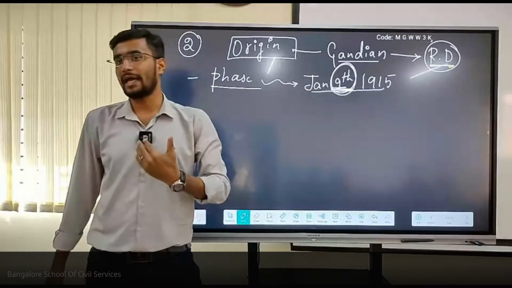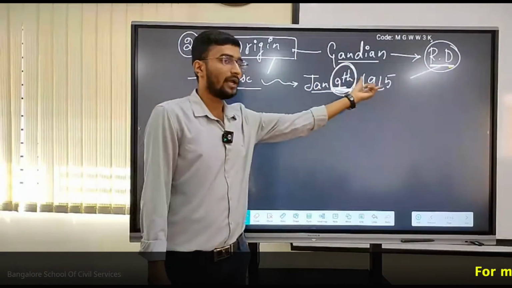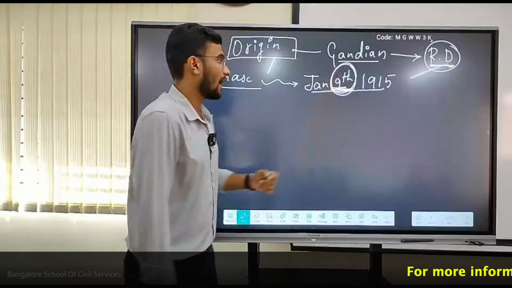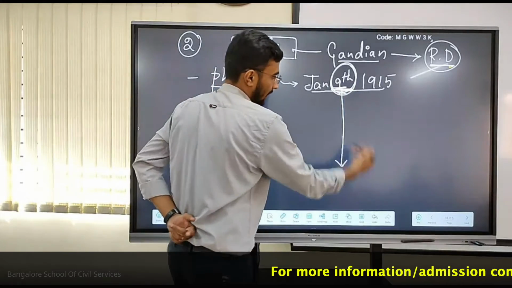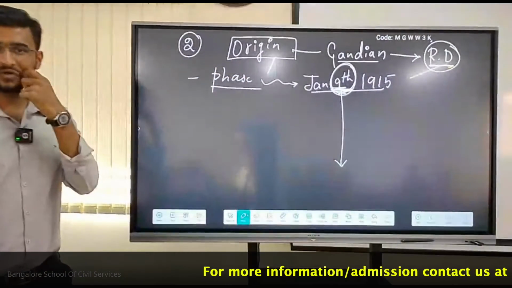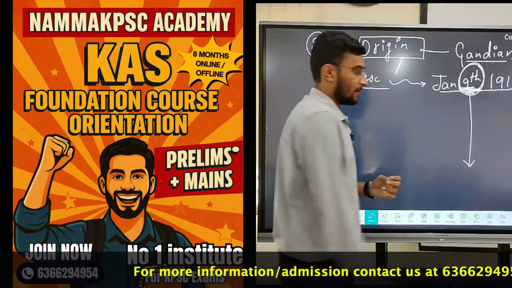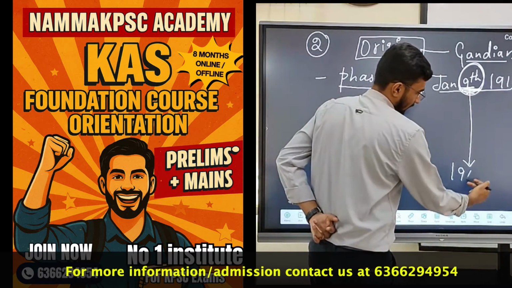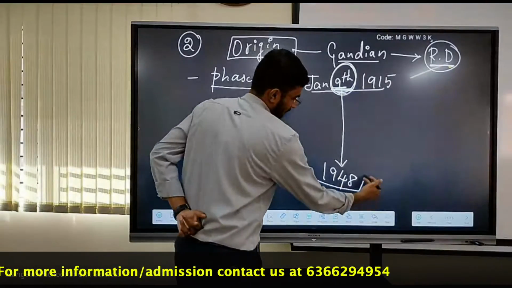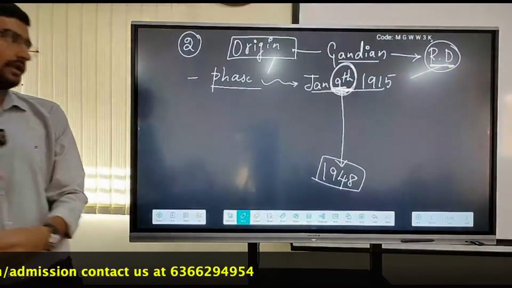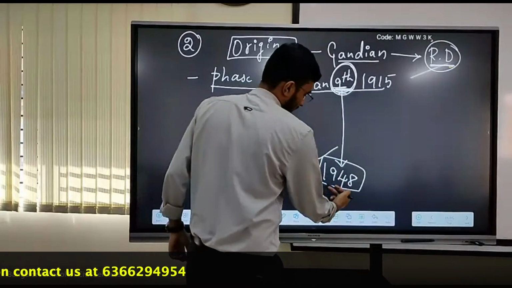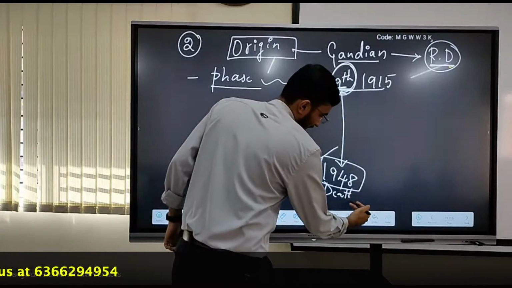It is Jan 9th, 1915, Gandhi returned back to India. And till when did Gandhi live? It is the assassination of Gandhi. When? Exactly, as simple as that. It is January 1948, the death of Gandhi.